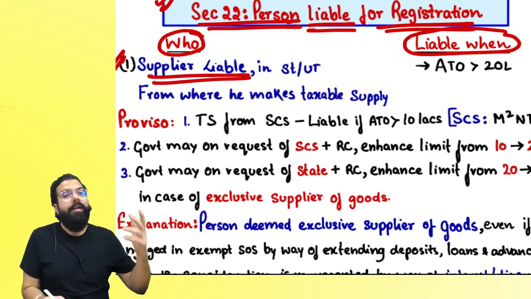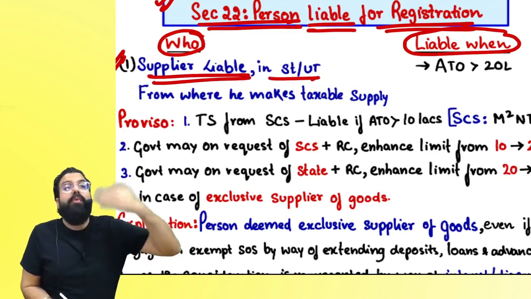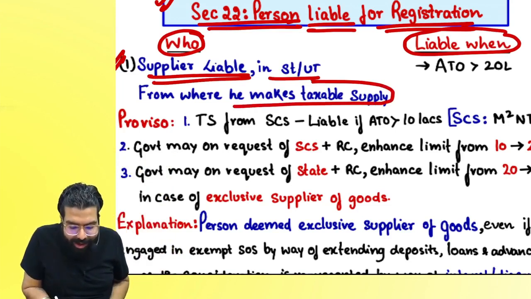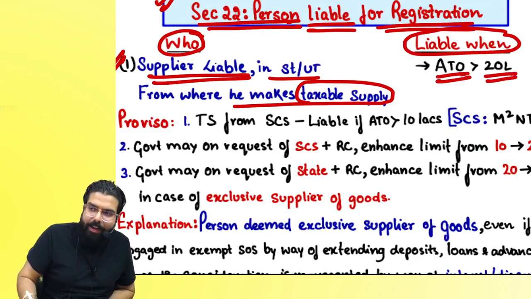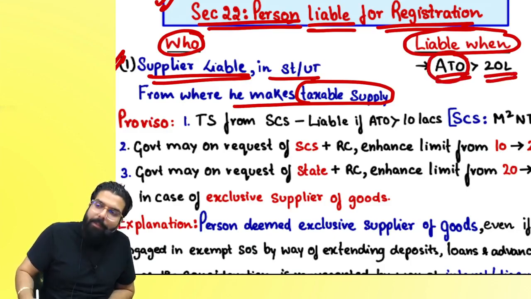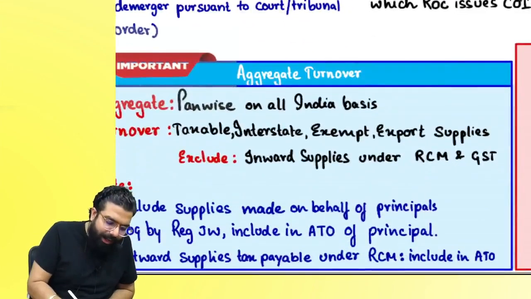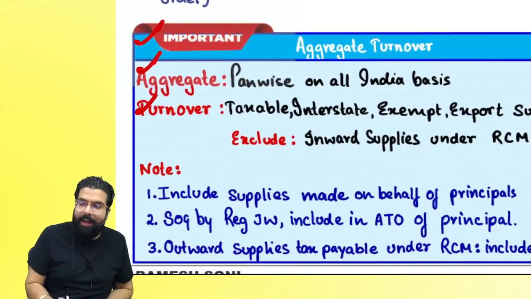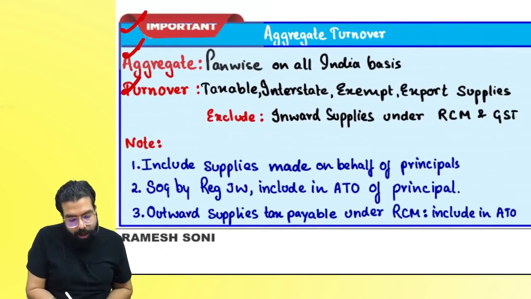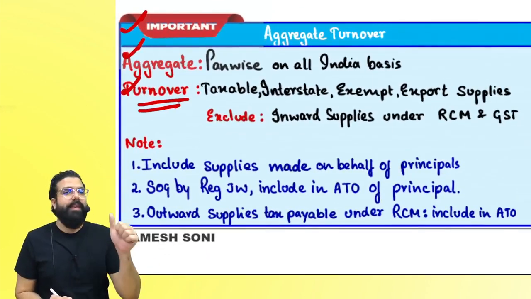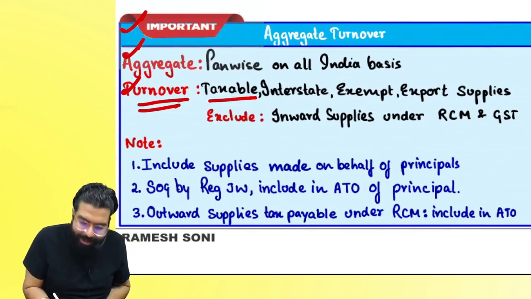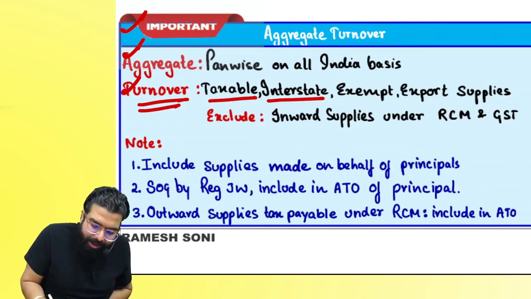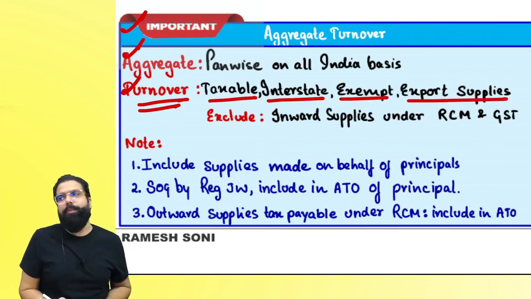The supplier is liable in the state or UT from where he makes taxable supply when his aggregate turnover crosses 20 lakh rupees. Sir, what do you mean by aggregate turnover? Aggregate and turnover. Turnover means TIE squared. T means taxable supplies, I means interstate supplies, E means exempt supplies and exports.